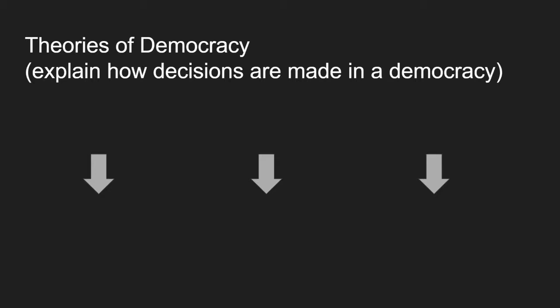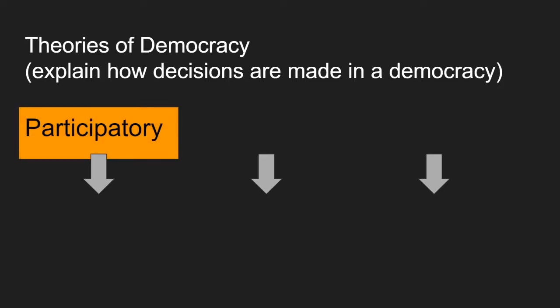And theories of democracy is just a way to look at how decisions are actually made within our type of government, like who has the power, who has the influence. This is a really popular topic on the AP test, so it's important you can distinguish between them. And there's three. Oftentimes they'll give you an example and ask you, is this an example of which theory, right? So the first theory is called participatory theory.